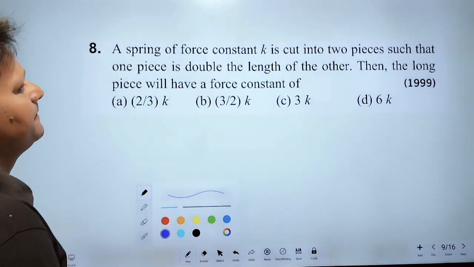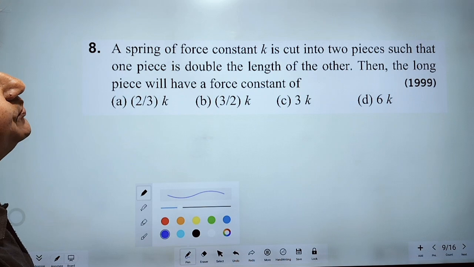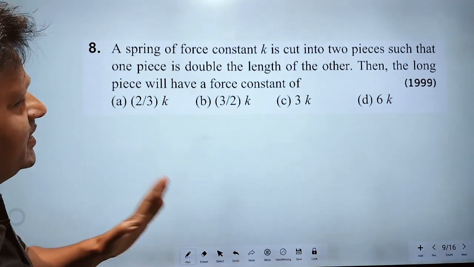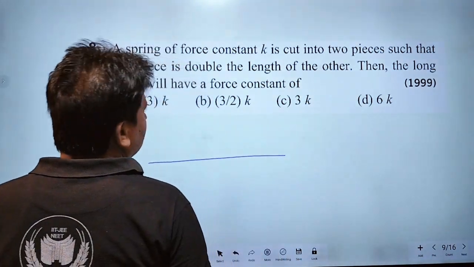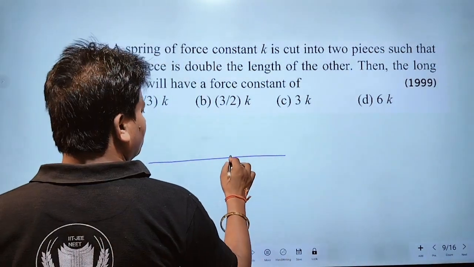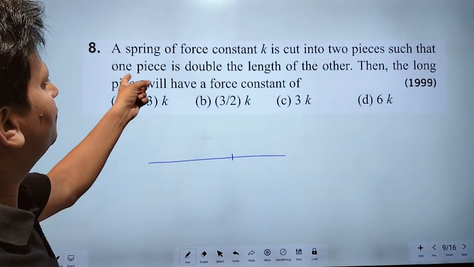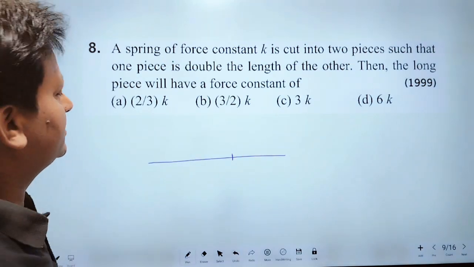According to the question, a spring of force constant K is cut into two pieces such that one piece is double the length of the other. This means the length of one piece is double the length of the other.